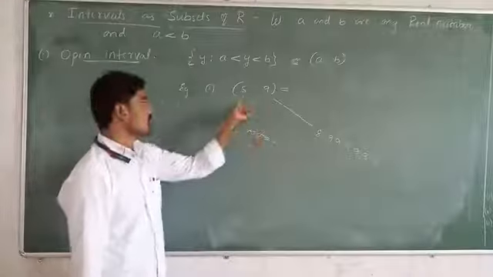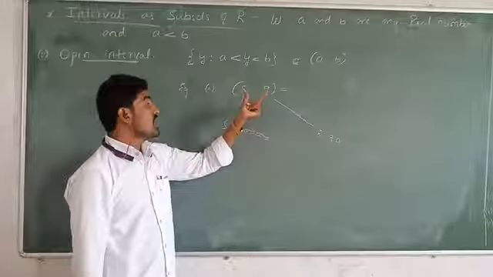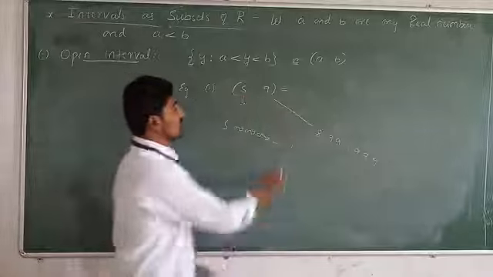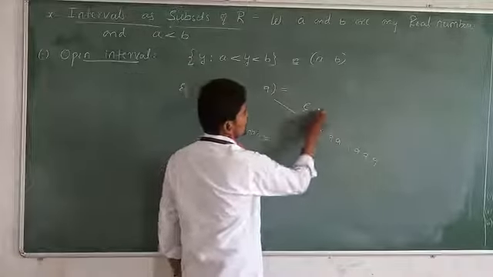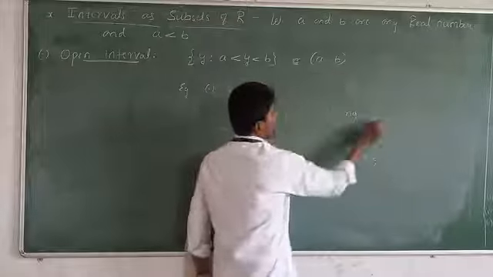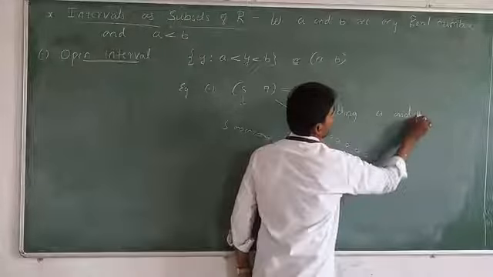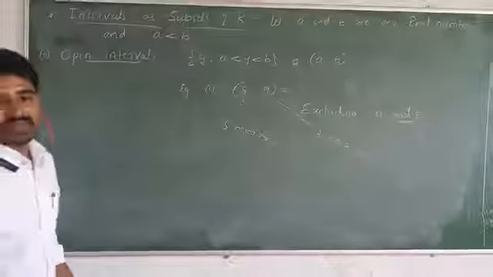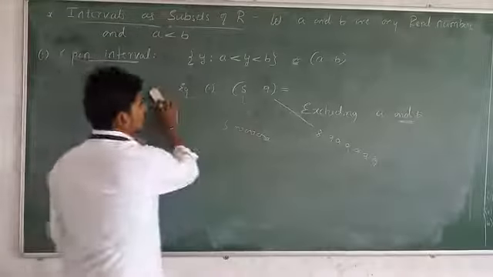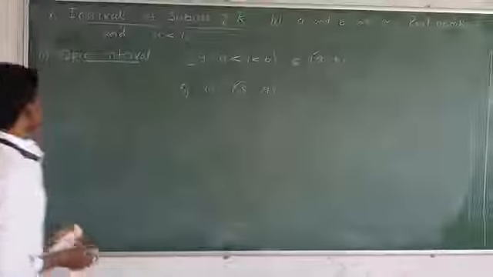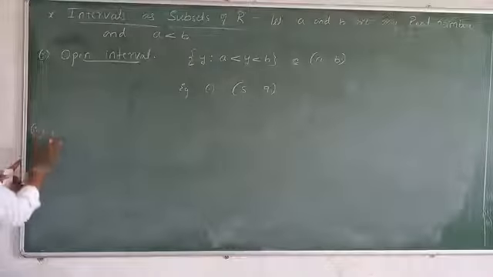How many numbers are present in between 5 and 9? All those numbers belong to this interval. The condition is what? Excluding this A and B. This is nothing but the open interval. And what is meant by the closed interval? Second one is what? Closed interval.